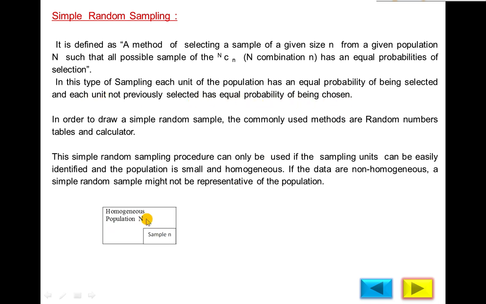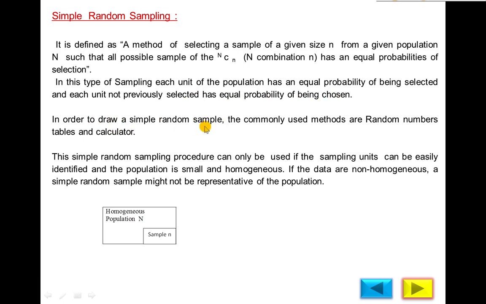Suppose there are three population units A, B, C. If you select first A, then B, then C, or if you select first B, then A, then C, all have an equal probability. So an equal probability of being selected and not previously selected. Both have an equal probability of being chosen.